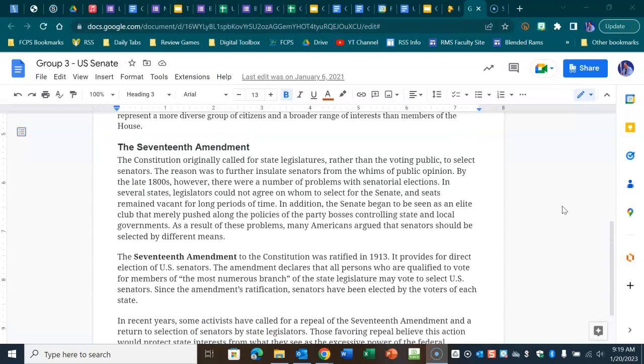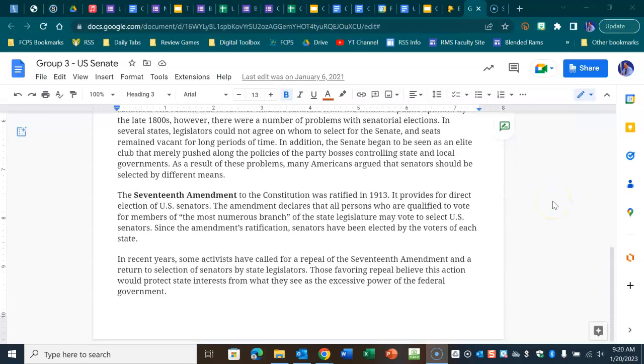The Constitution originally called for state legislatures rather than the voting public to select senators. The reason was to further insulate senators from the whims of public opinion. By the late 1800s, however, there were a number of problems with senatorial elections. In several states, legislators could not agree on whom to select for the Senate, and seats remained vacant for long periods of time. In addition, the Senate began to be seen as an elite club that merely pushed along the policies of the party bosses controlling state and local governments. As a result of these problems, many Americans argued that senators should be selected by different means.